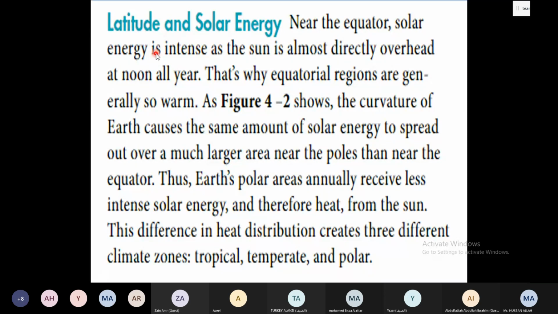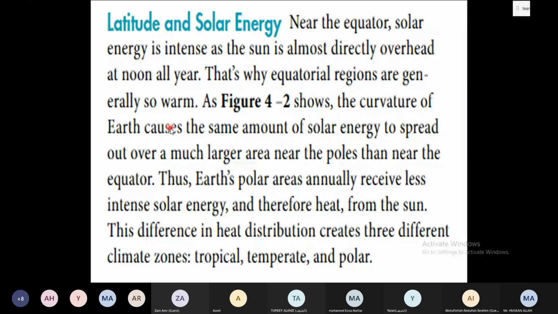Latitude and solar energy. Near the equator, solar energy is intense as the sun is almost directly overhead at noon all year. If you look at this part of the earth, mostly we are near the equator, right? So at noon you can see all the time the sun is directly overhead, so it is very intense here, right? That is why equatorial regions are generally warm. So those places which are near the equator or on the equator are generally warm places, which you will see in the figure on the next slide.